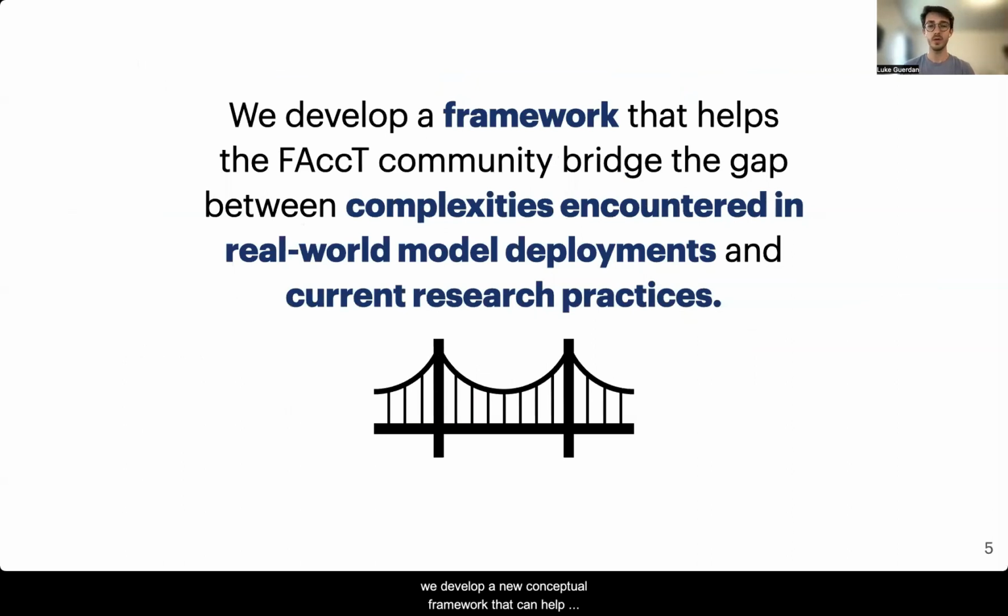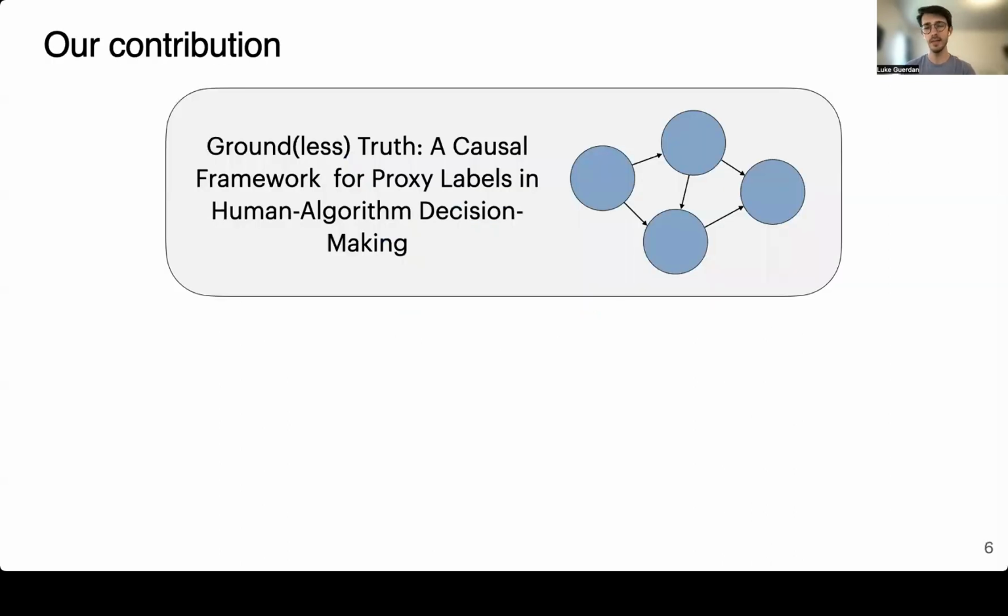Therefore, in this work, we develop a new conceptual framework that can help researchers from the FACT community bridge the gap between complexities encountered in real world algorithmic decision support deployments and current research practices in the human AI decision making literature. In particular, we develop a framework for examining imperfect prediction targets in algorithmic decision support. Our framework leverages causal diagrams to examine the data generating process that gives rise to predictive model training datasets.